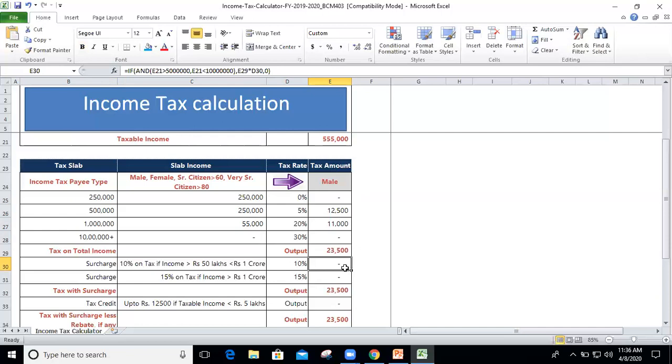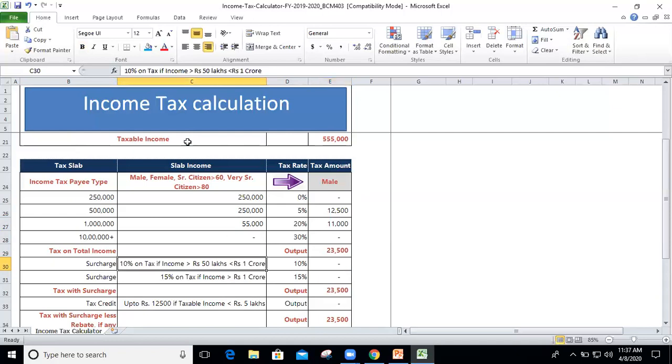Then we have the surcharge. Now, what is the surcharge? The surcharge is 10% of tax if the income is more than 50 lakh but less than 1 crore. So once again, there are three things here. First, the 10% of the tax if it is greater than 50 lakh but less than 1 crore.